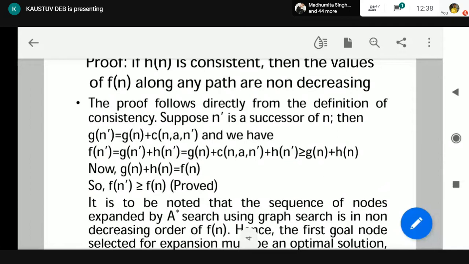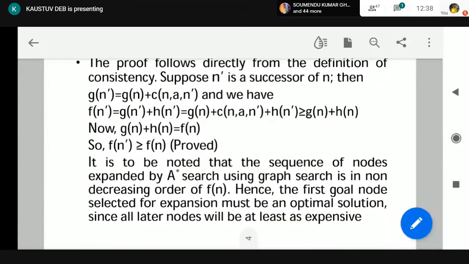We can ensure that if the heuristic is consistent, because with the use of consistency of the heuristic, we have proved that Fn dash is greater or equal to Fn. But if the heuristic is not consistent, we cannot make this claim that Fn dash is greater or equal to Fn. Okay, so if the heuristic is consistent, the shallowest solution or the uppermost solution expanded by the A star search is the optimal solution. Okay, that is the concept. So that's why this proof is very important. If you have any query, then ask me.